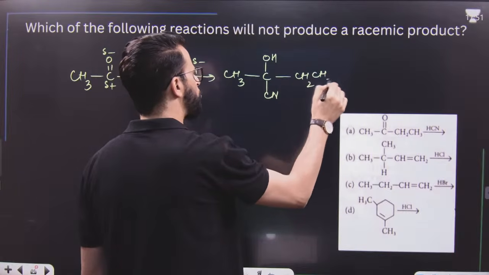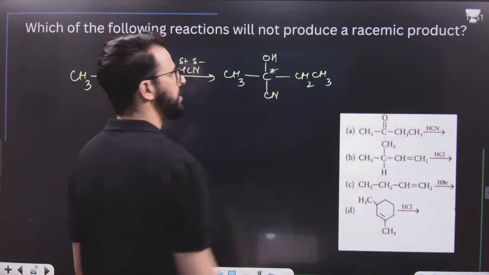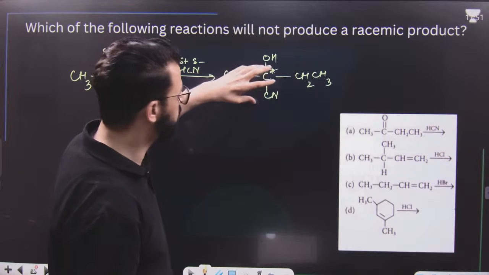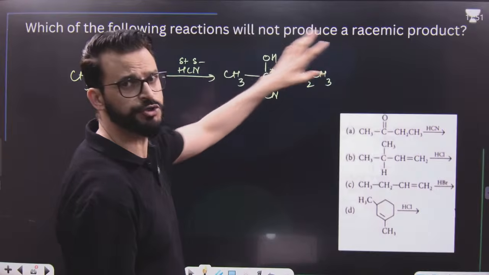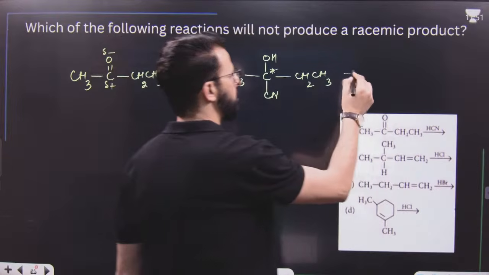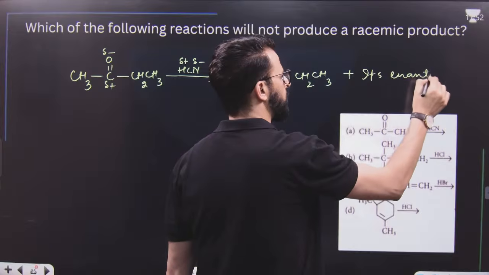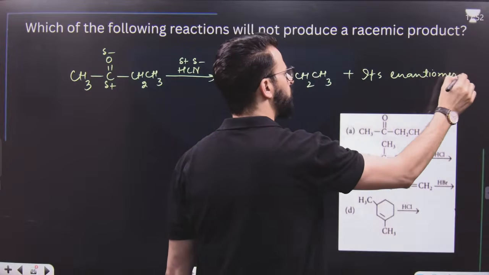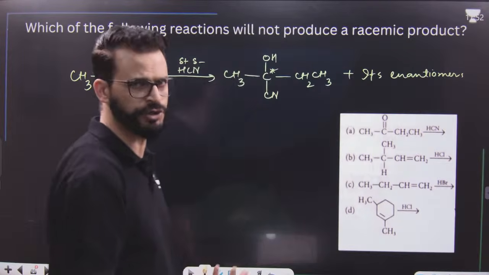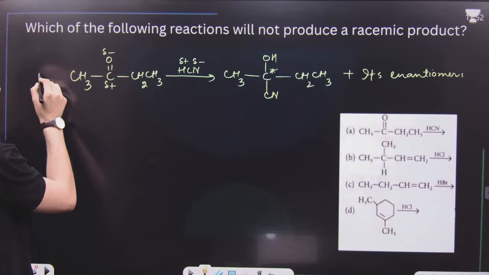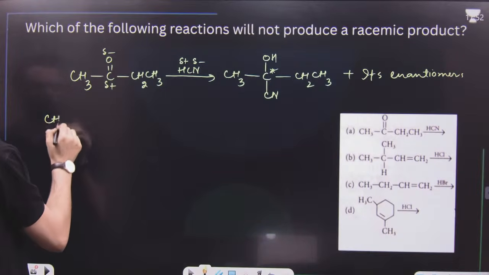When you look at the product, this has a chiral center. That means if the product has one chiral center, in total there will be two stereoisomers, this one plus its enantiomer. Two enantiomers are formed here in equal proportion, which means a racemic mixture is obtained. Racemic mixture is obtained in A. Now, second is B.